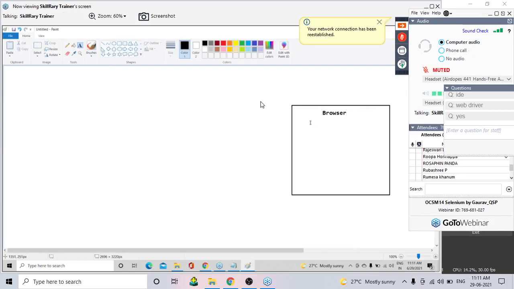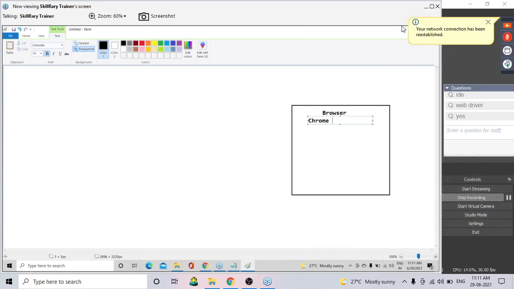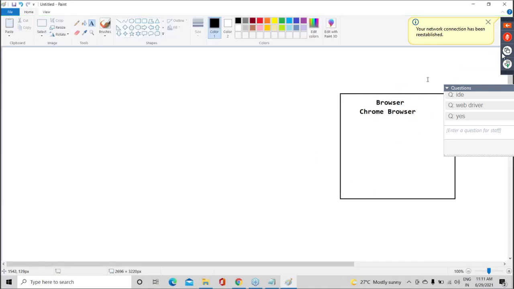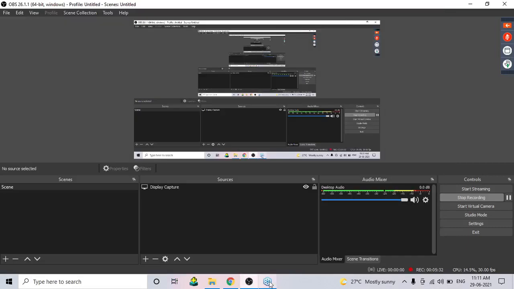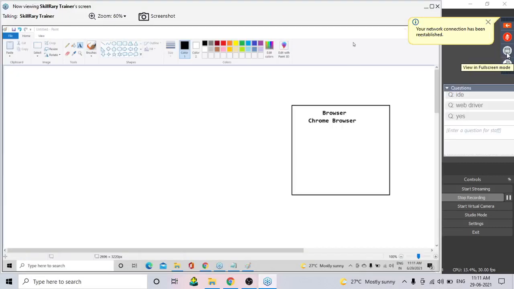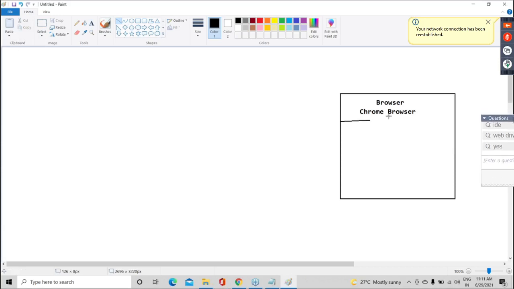For instance, we will say it is a Chrome browser. Now, guys, if we want to do automation, let's assume I want to do automation on the Flipkart application or Facebook application, any. At the end of the day, guys, we will automate where we want to automate.